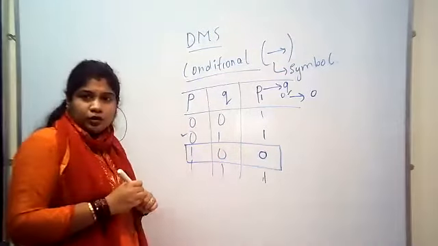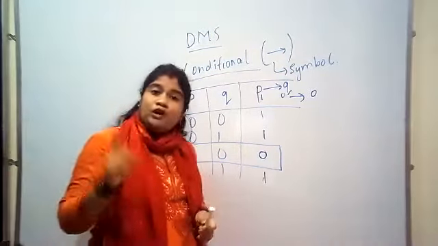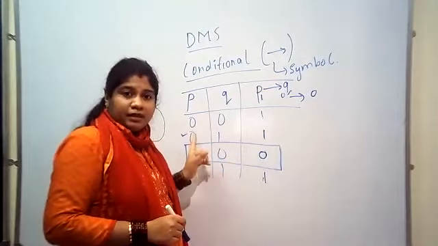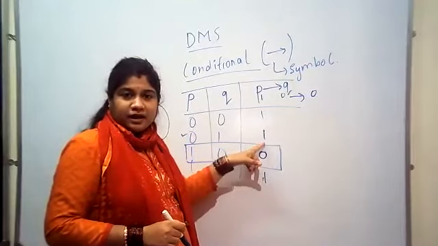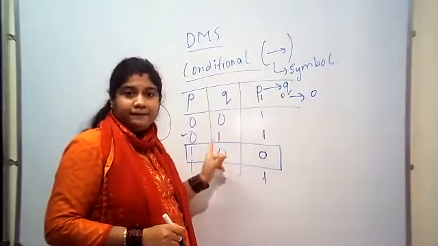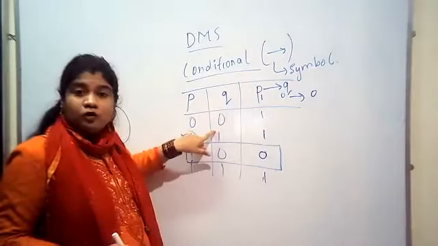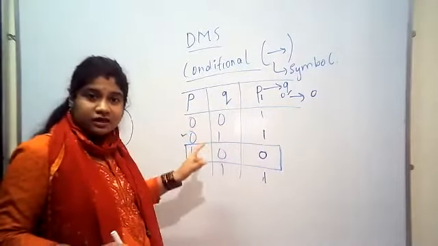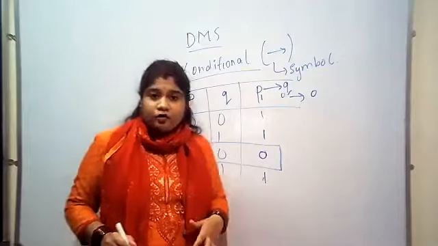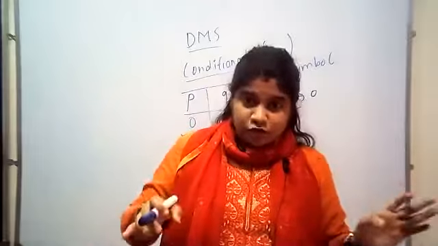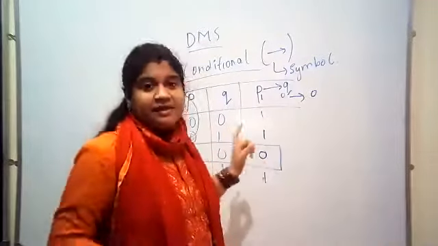P condition Q will be false only when P is 1 and Q is 0. Madam, it is not 0 here, it is 1 here, but it does not become 1 and 0 here. Concentrate: P is 0 here, Q is 1 here. Do not interchange. So according to the rule, whoever is the author, according to his rule, the condition statement is like this.